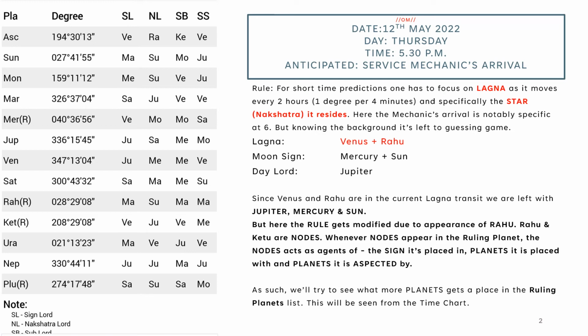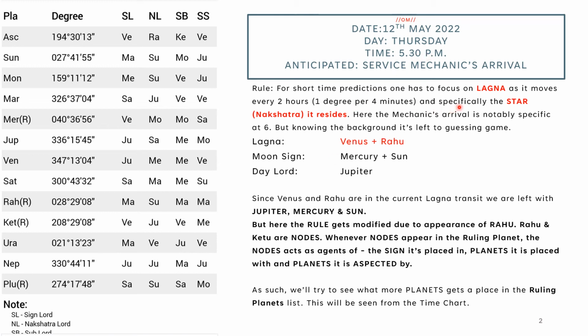It didn't happen, so in the morning he was apprehensive on Thursday. He called me. I gave him two timings, one post noon and one in the evening. The first one did not happen. The second one got fruitified, but I was not aware of it. So I was apprehensive on Thursday. At 5:30, I cast a chart myself.